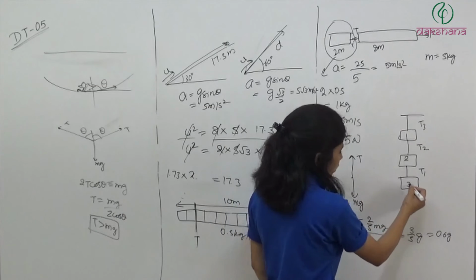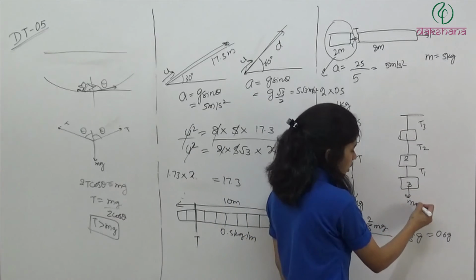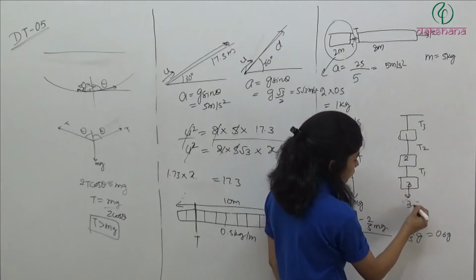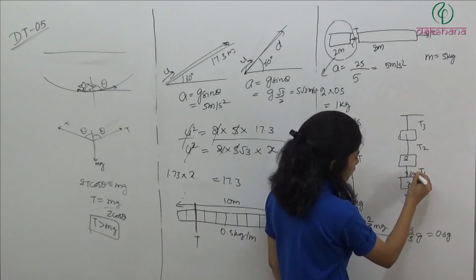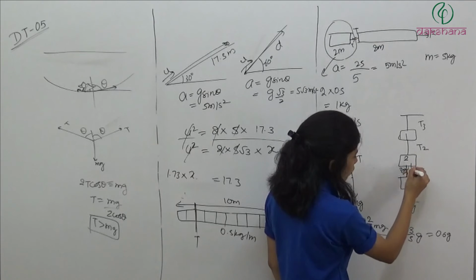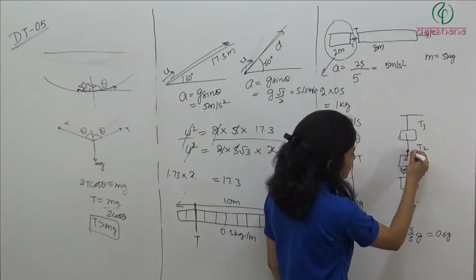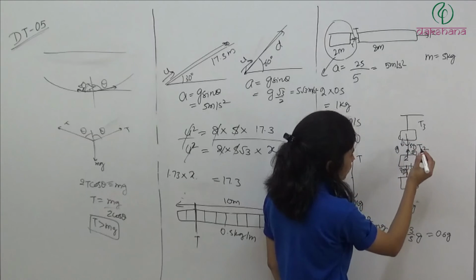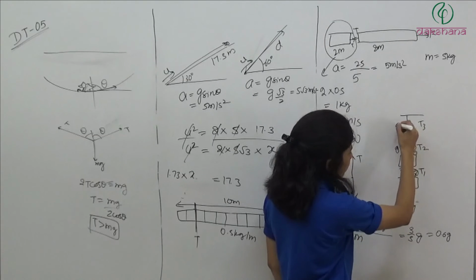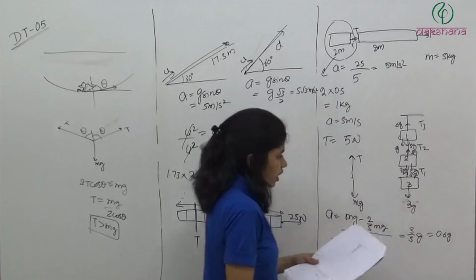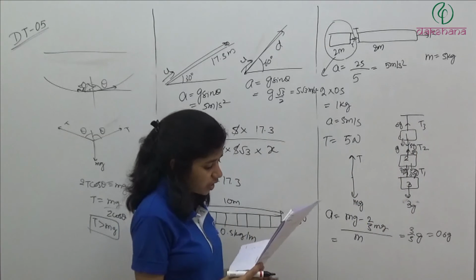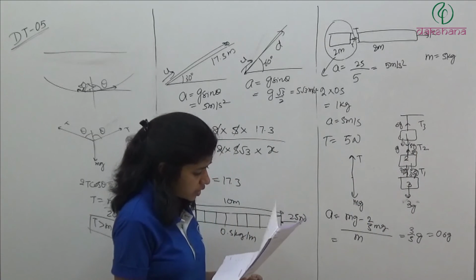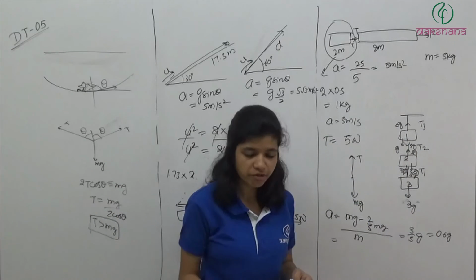This is 3. यहाँ पे क्या जाएगा? If it is at equilibrium, यहाँ पे आ गया 3g, तो यहाँ पे भी आएगा 3g. इस पे लगेगा 3g and its own weight 2g. So यहाँ पे आएगा 5g. Here 5g. So 5g plus its own weight g. So here we have 6g. So T1 is equal to 3g, T2 is equal to 5g, and T3 is equal to 6g. So answer will be third option, 5g.